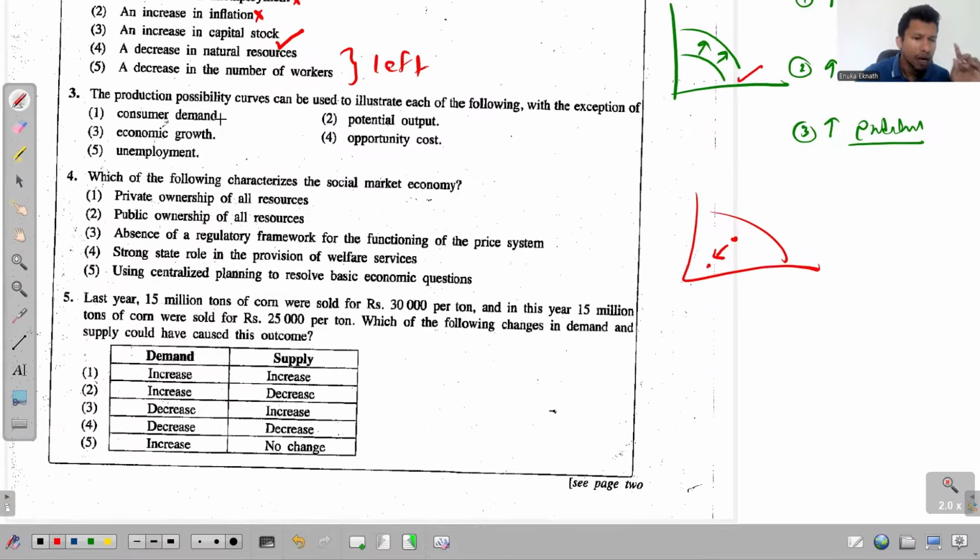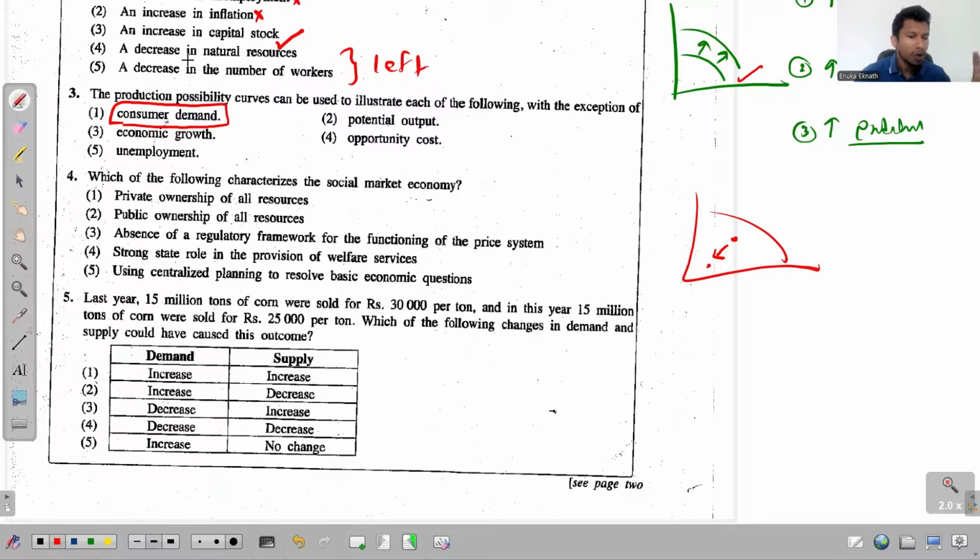It says production possibility curves can be used... Again, the PPC can be used to illustrate each of the following with the exception. Look at the first option, consumer demand. Now you have finished the entire syllabus, so you know that we have a separate diagram to present consumer demand, and we recognize that as the demand curve.